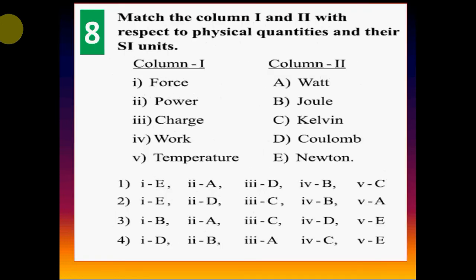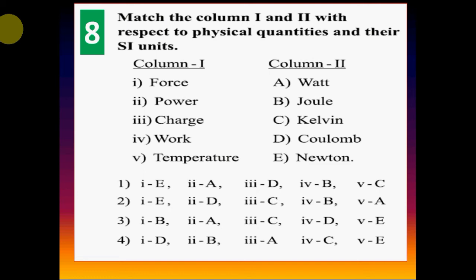Question 8. Match column 1 and 2 with respect to physical quantities and their SI units. Column 1: 1 force, 2 power, 3 charge, 4 work, 5 temperature. Column 2: A watt, B joule, C kelvin, D coulomb, E newton. Option 1, 1E, 2A, 3D, 4B, 5C.